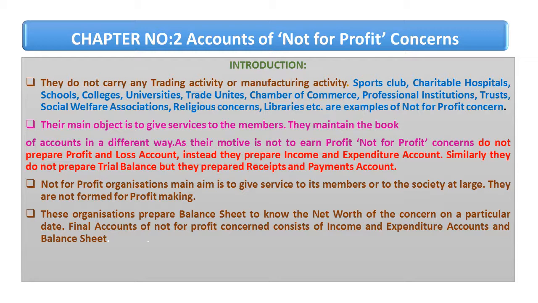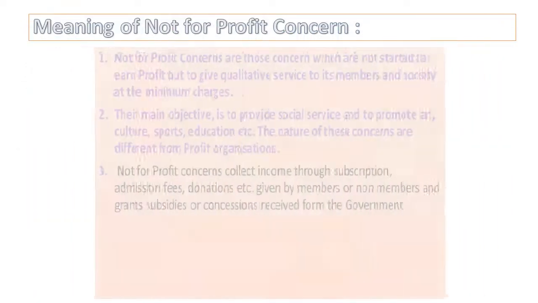The final account of a not-for-profit concern consists of the income and expenditure account and the balance sheet. The income and expenditure account is normally prepared to find out the surplus or deficit, and the balance sheet is prepared. Meaning of the not-for-profit concern.